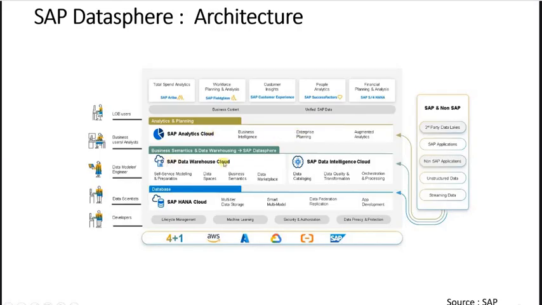Here comes SAP DWC, which is rebranded as SAP Datasphere. We also have a standalone tool called SAP Data Intelligence Cloud, which offers functionality like data cataloging, data quality, transformation, orchestration, and processing. These features from SAP Data Intelligence Cloud will be moved eventually to Datasphere. Although this tool will remain in existence for some time, eventually all the features will move here. Right now they have only moved a few features, but eventually they will move more, and when they do that, we'll update the course accordingly.